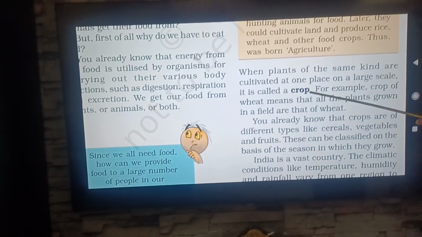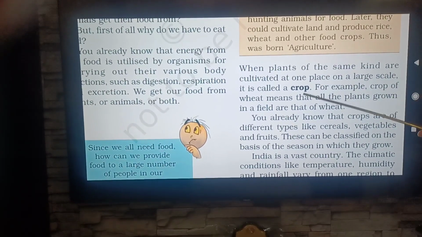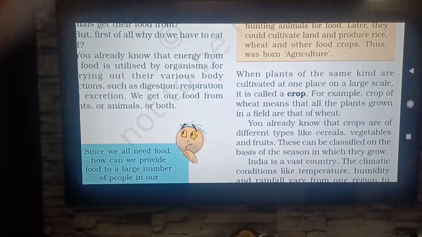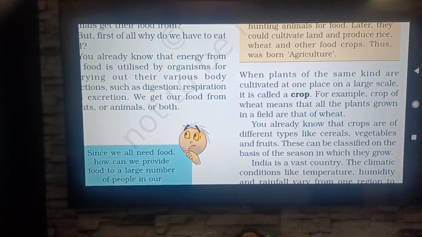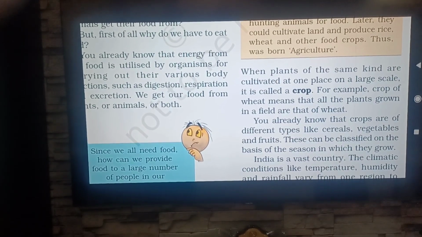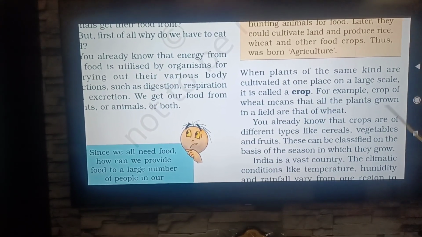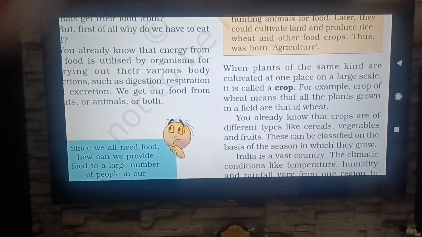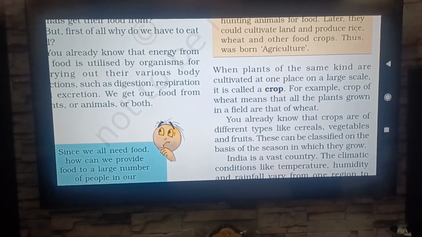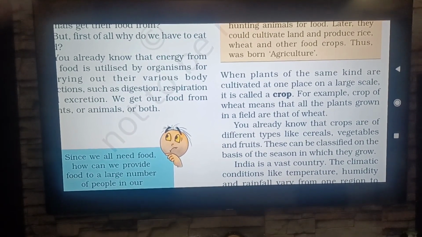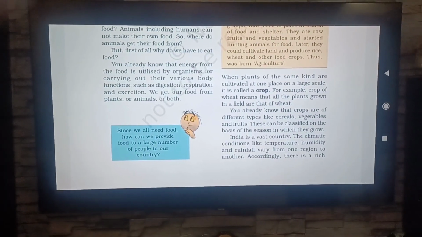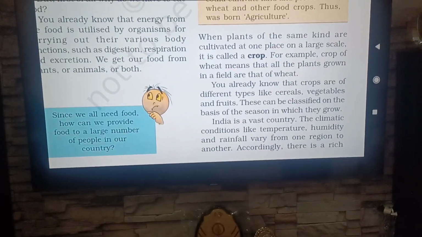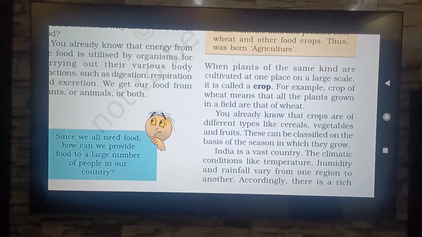When plants of the same kind are cultivated at one place on a large scale, it is known as a crop. So what is a crop? When in a particular area the same kind of plants are being grown, that is known as a crop. For example, a crop of wheat means that all the plants grown in a field are wheat. If any rice plant or rose plant is there, then that plant will be treated as a weed, that is, an unwanted plant.